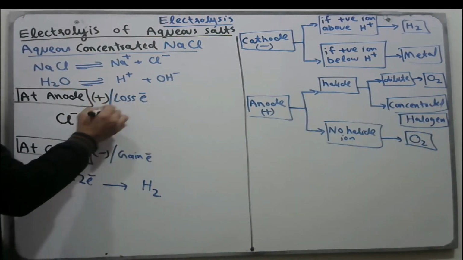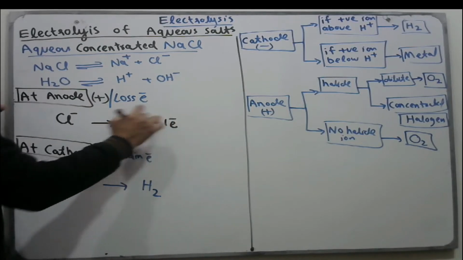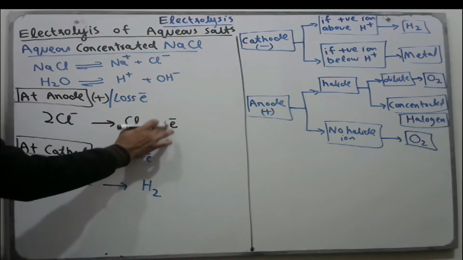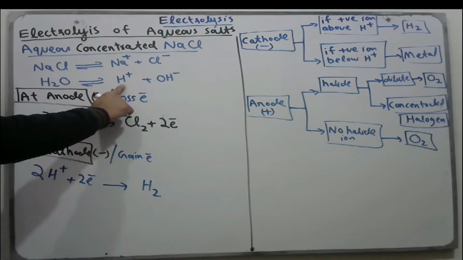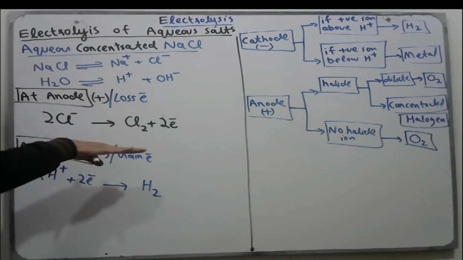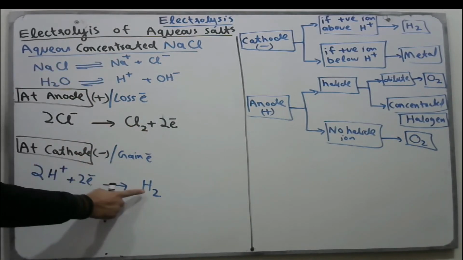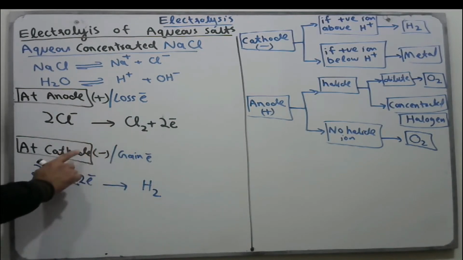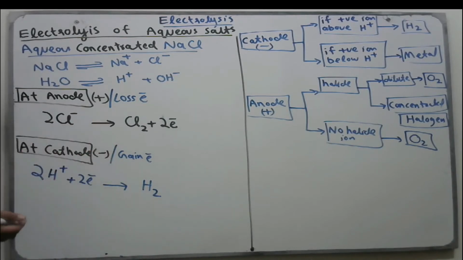But the rule is the same. Loss of electron takes place. You get chlorine atom by losing electron, but chlorine is a non-metal and exists in diatomic state. So we have to balance the equation by multiplying with 2. At cathode, the rule is the same: sodium ions are there, H positive ions are there, but H positive ions are below in reactivity series, and the one which is below has to gain electron at cathode to form H2 gas.